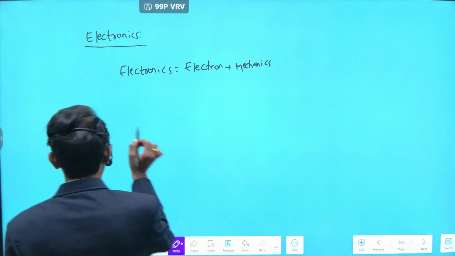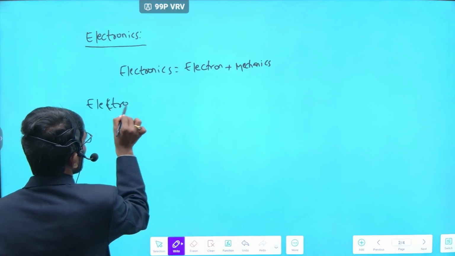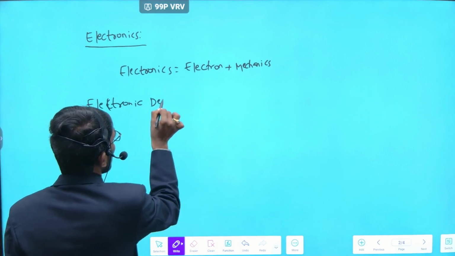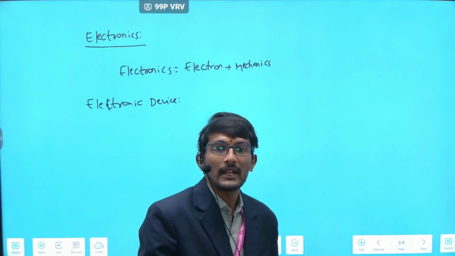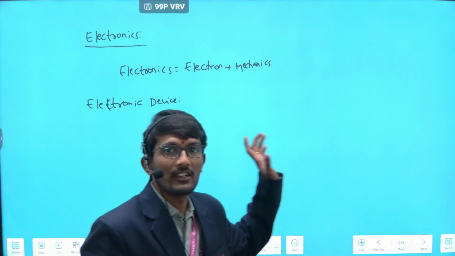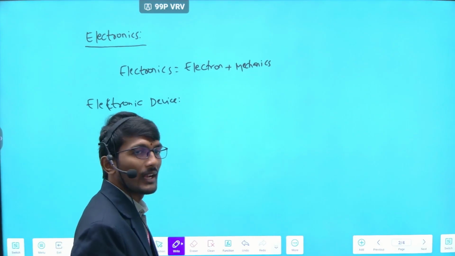Next, electronic device. The device which is made with semiconductor material is an electronic device.